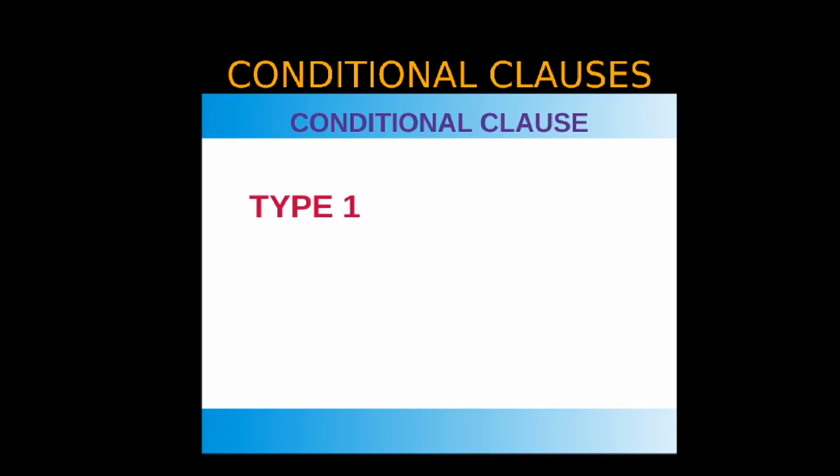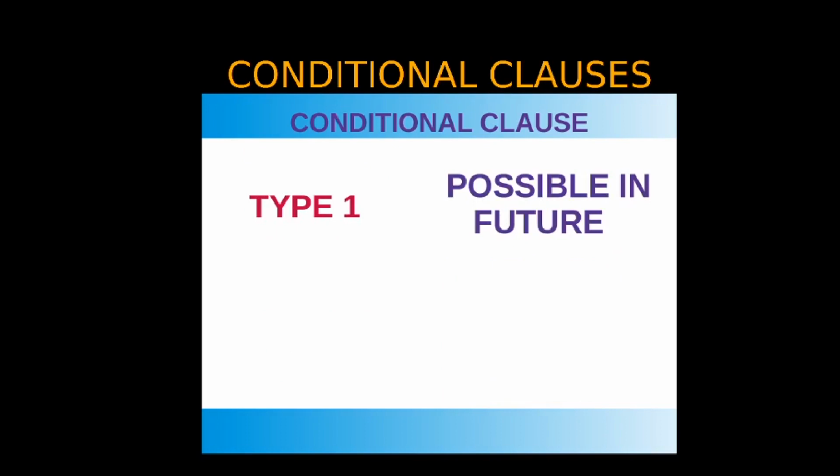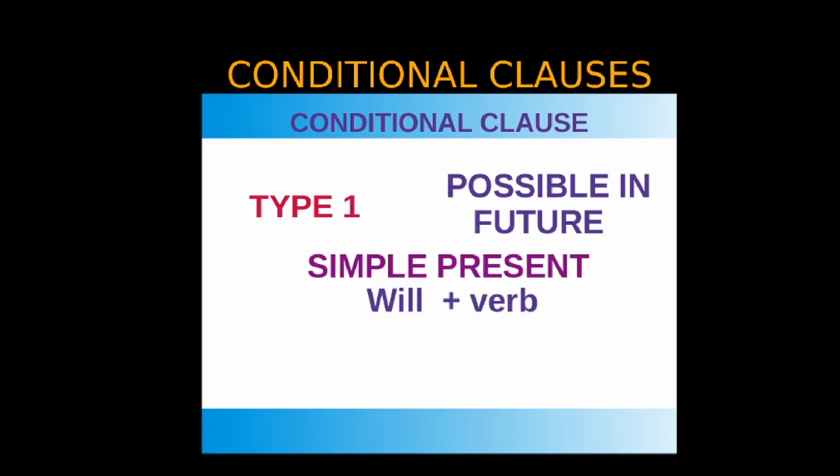So let's come to type 1, which is possible in future. Type 1 is used when we have simple present tense and it follows the structure of will plus verb. Let's look into an example. If I study well, I will pass in the exam.